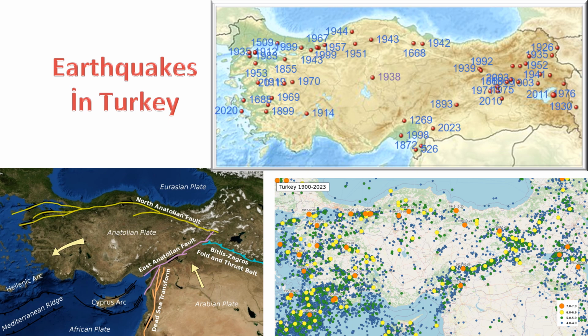4. Submarine earthquakes and seafloor deformation. The complex tectonic interactions in the Aegean and Mediterranean seas, including the collision of the African and Eurasian plates, lead to submarine earthquakes. These earthquakes can cause seafloor deformation, contributing to the creation of undersea landforms.